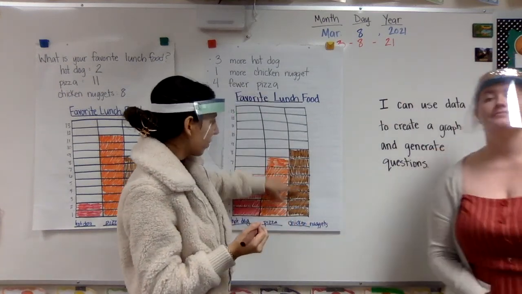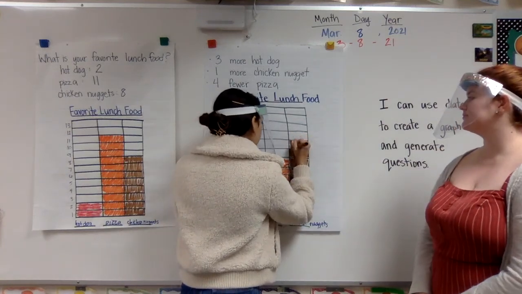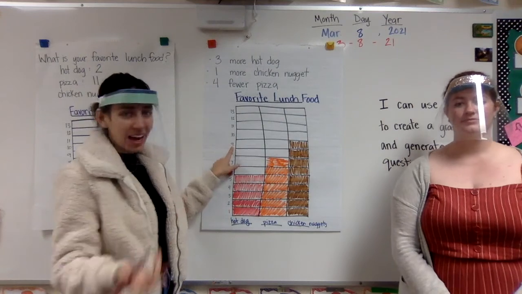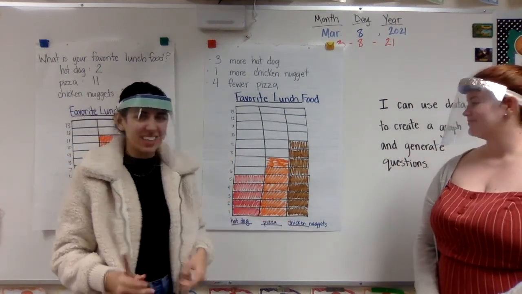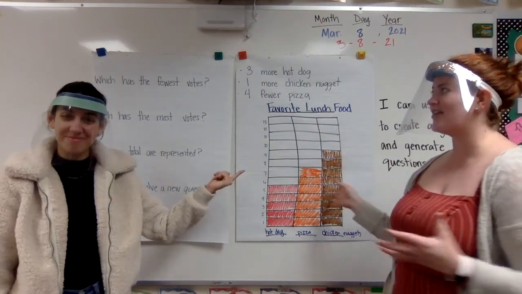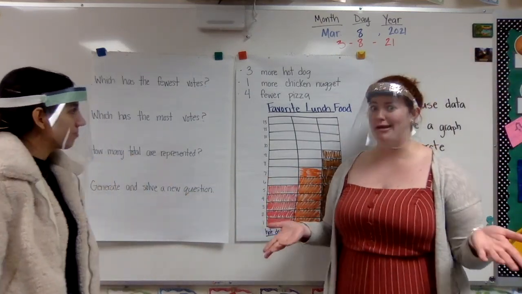So I filled all the way up to 8, and now I'm going to add 1 more. So I just have to color in 1 extra box, and that leaves us with 9 people voted for chicken nuggets this time. Okay, now that we have our new graph and new data, I think it's time to analyze that data by answering and generating some questions.